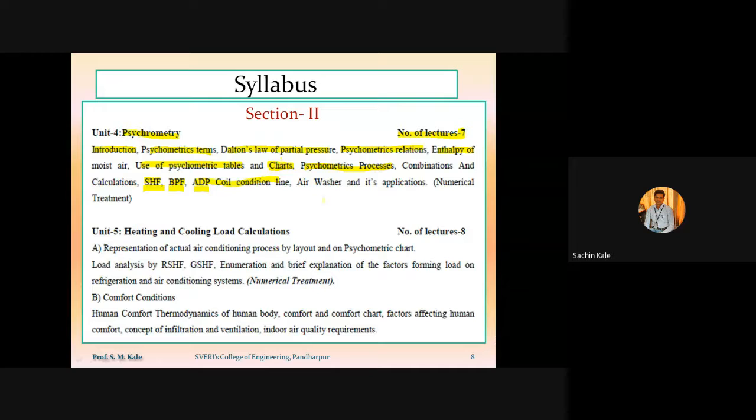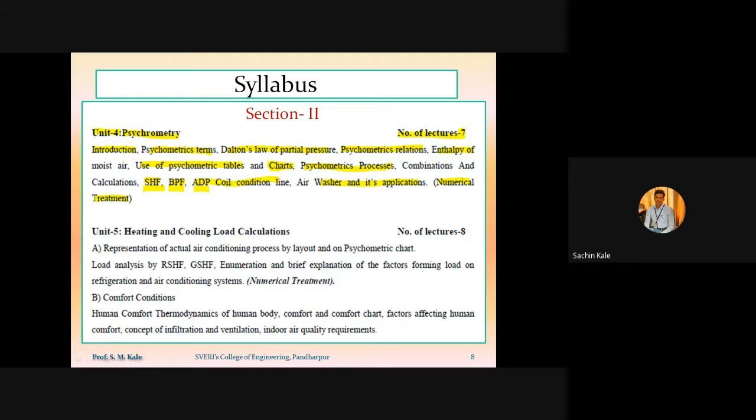Then air washer and its application. So this is related to your chapter number 4, called psychrometry. There will be numerical treatment for this chapter number 4. Now if you see, chapter number 1 also has numerical treatment, chapter number 2 also has numerical treatment, only chapter number 3 does not have numerical treatment.